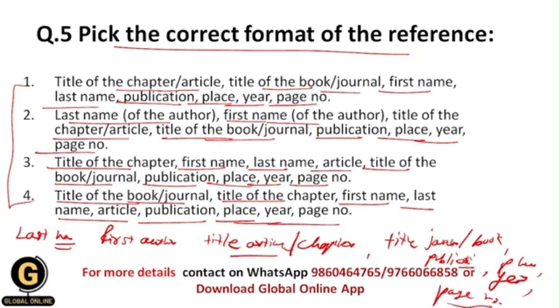Okay, so that's why your correct answer is 2, because this is the correct sequence or correct format of the referencing style. So you are writing last name of the author, first name of the author, then title of the chapter or article, then title of the book or journal, then publication, then place, and then year, and then page number. So this is the common format and everyone uses it, and you should remember this format.